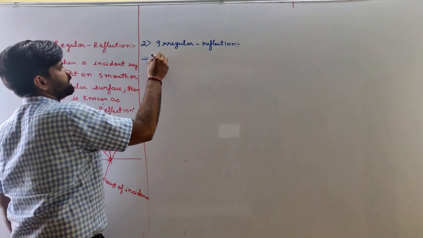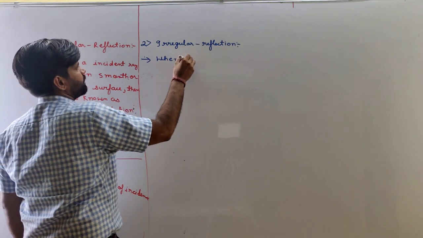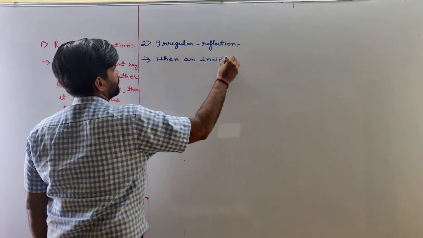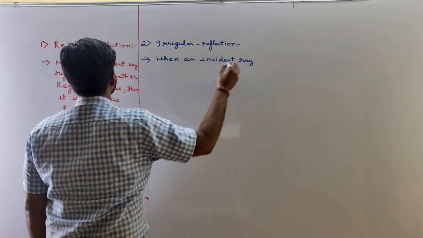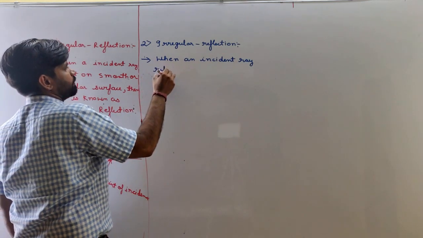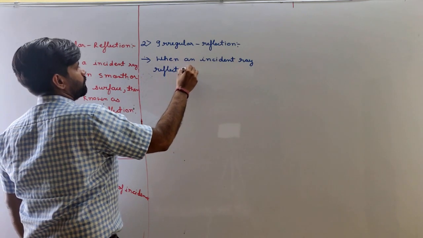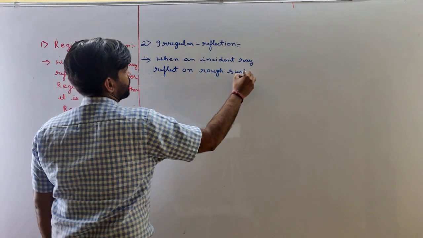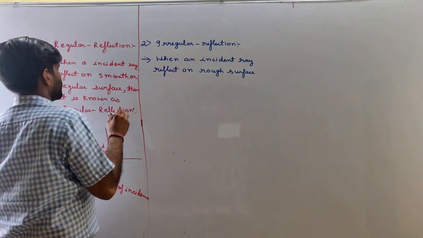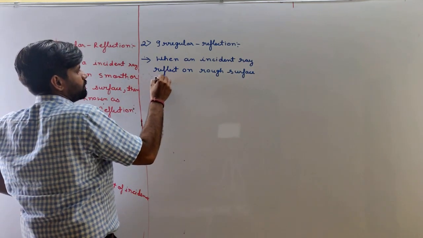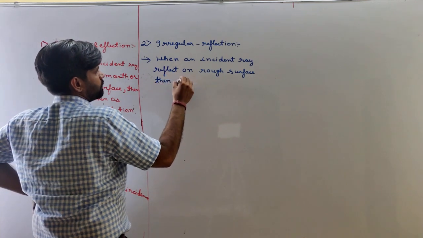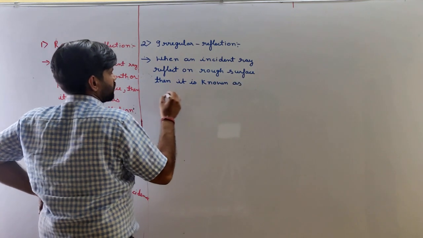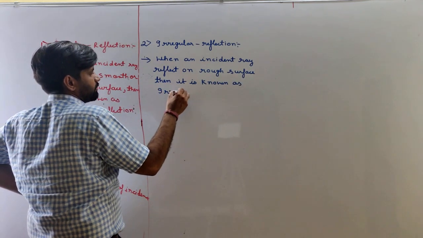It is defined as when an incident ray reflects on a rough surface or irregular surface, then it is known as irregular reflection.